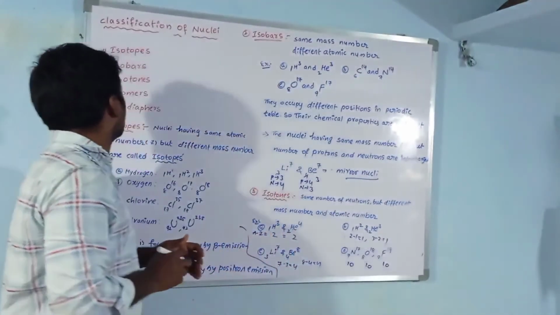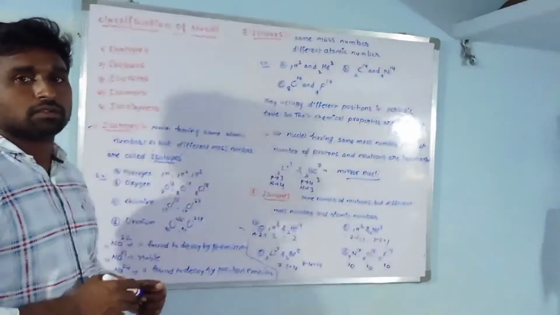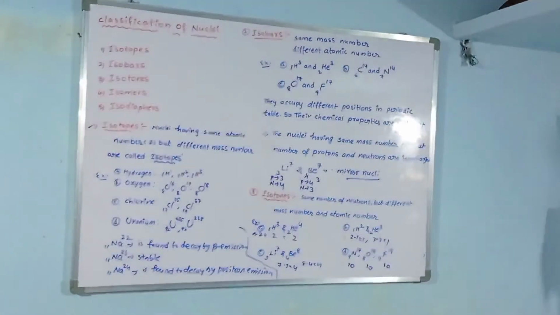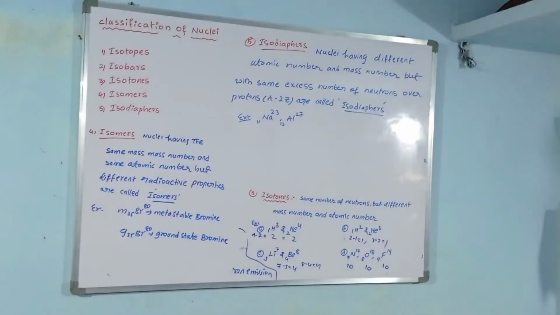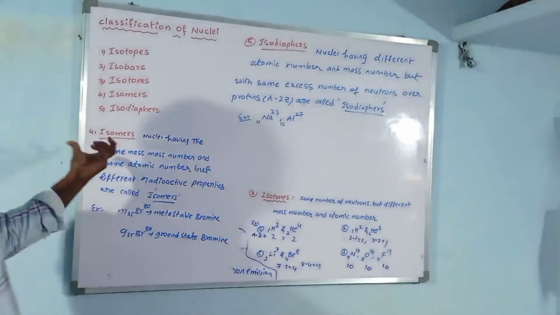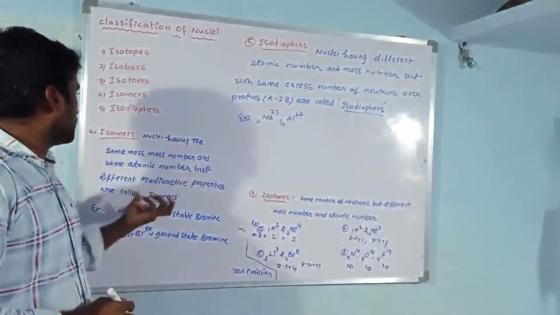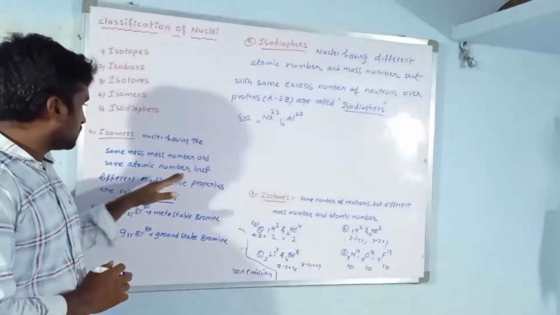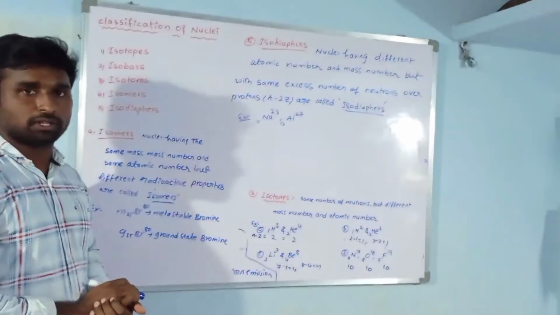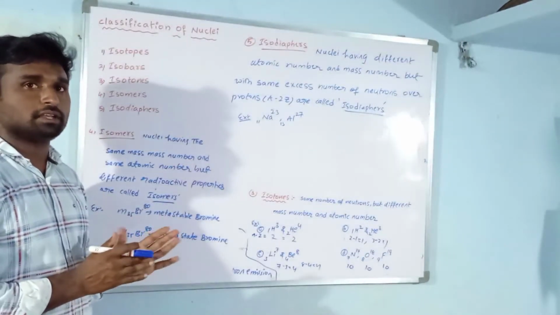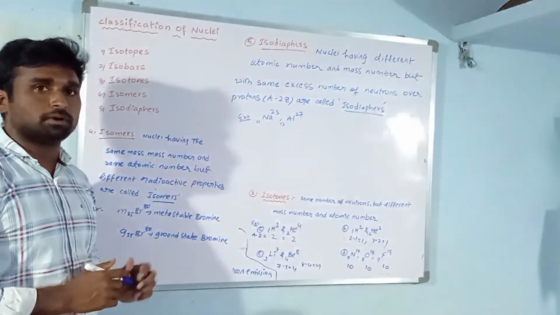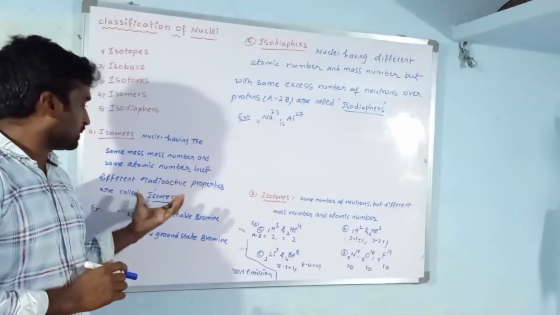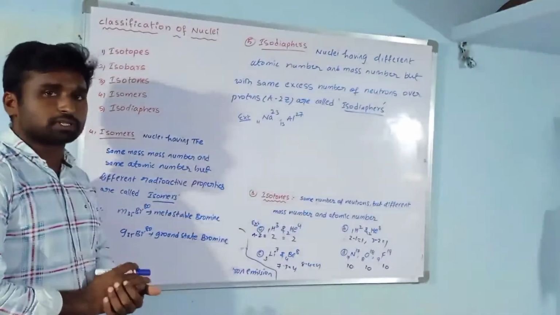So next one is isomers. Next we will see about the isomers. Isomers means nuclei having the same mass number and the same atomic number, but different radioactive properties. Such type of nuclei are called isomers.